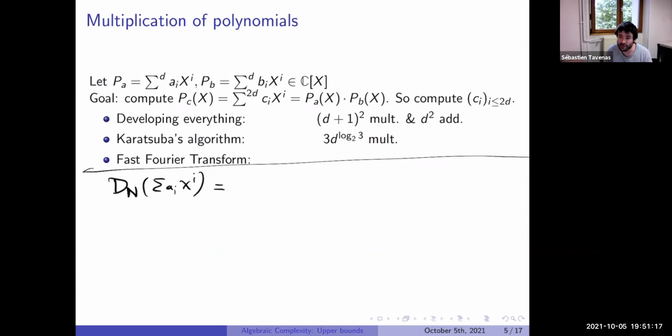In fact, we want to evaluate this in ω^j. So it is just the matrix where each cell has ω^(ij).